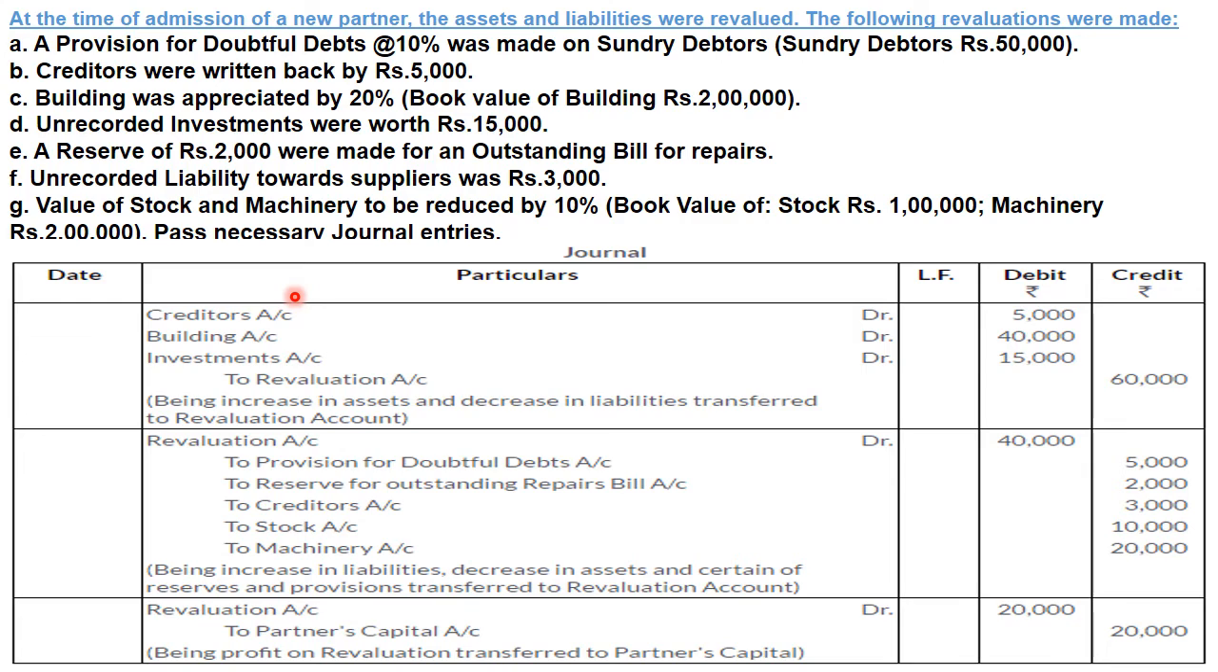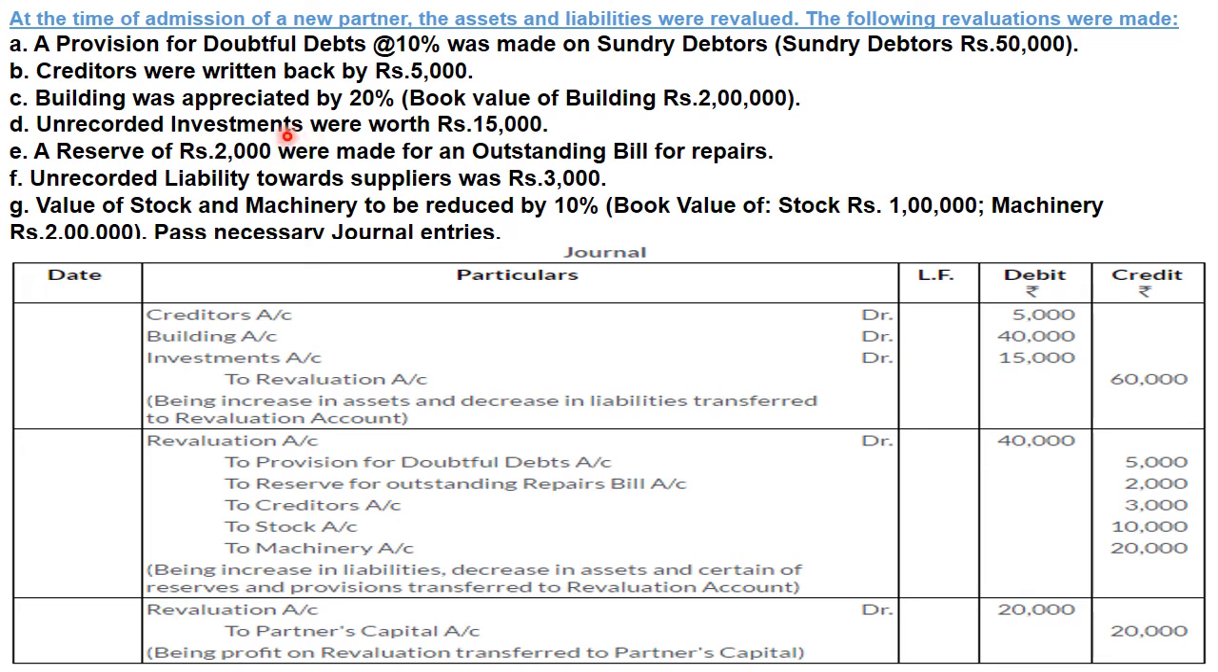Third, building was appreciated by 20% and the value of building is 2 lakh. Again, जब building आपके पास 2 lakh का है, उसका value 20% से increase हो रहा है. Whenever there is increase in the value of asset, it will create income, and incomes are to be recorded on credit side of revaluation account, and that asset needed to be debited. That's why we are debiting building by 20% of 2 lakh, which is equivalent to 40,000.